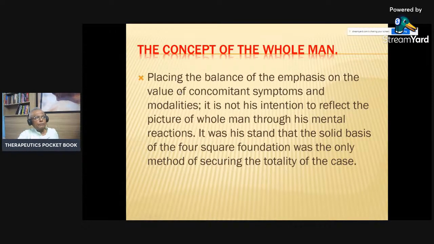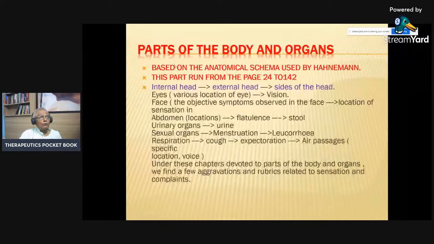Now, next important is the concept of the whole man, placing the balance of emphasis on the value of concomitant symptoms and modality. It was not his intention to reflect the picture of the whole man through his mental reactions. It was his stand that the solid base of a four square foundation was the only method of securing the totality of the symptoms. Now, parts of the body.